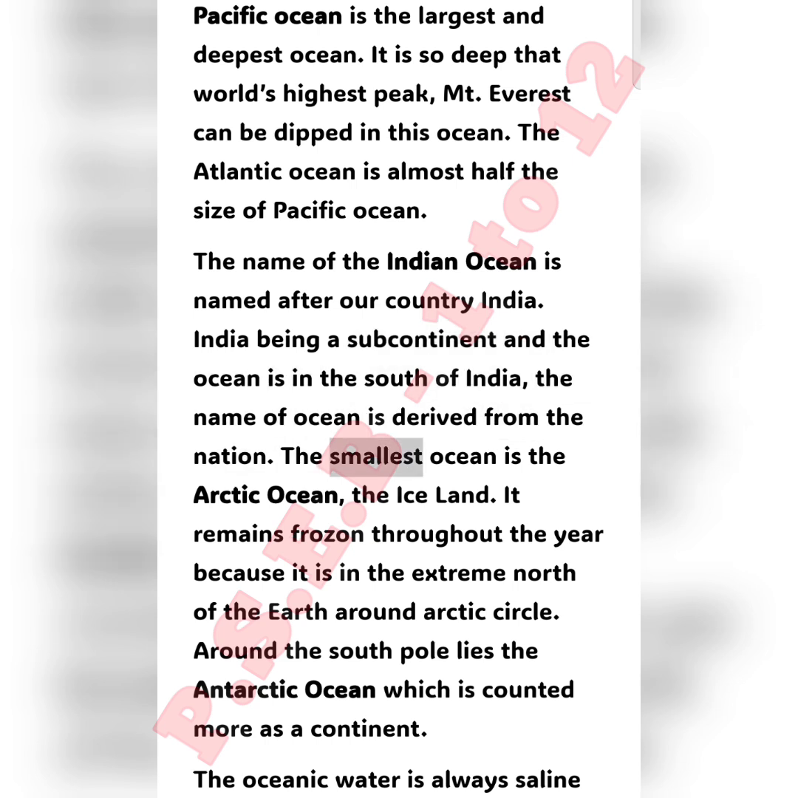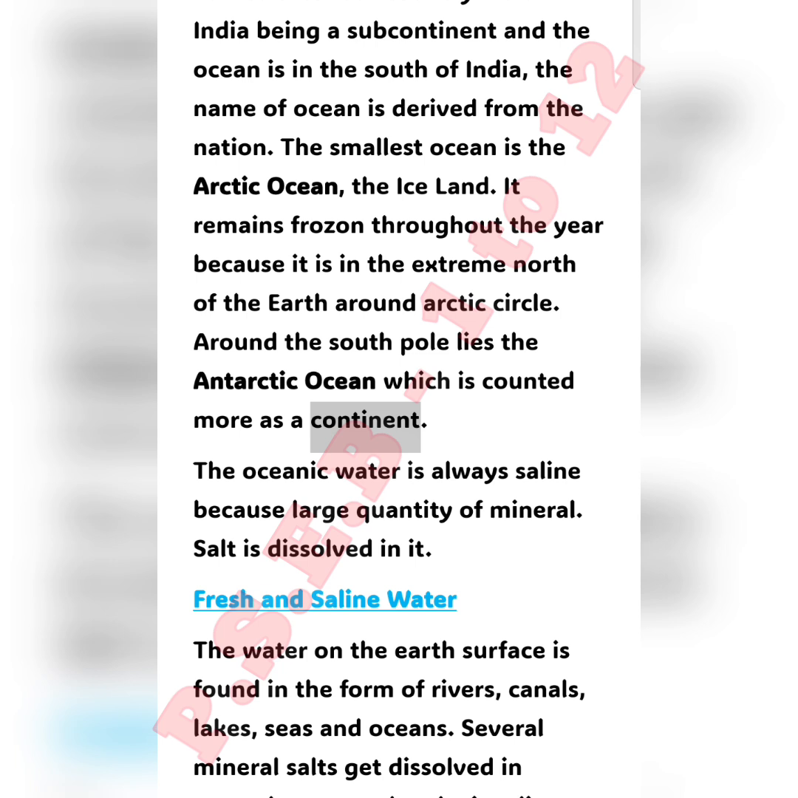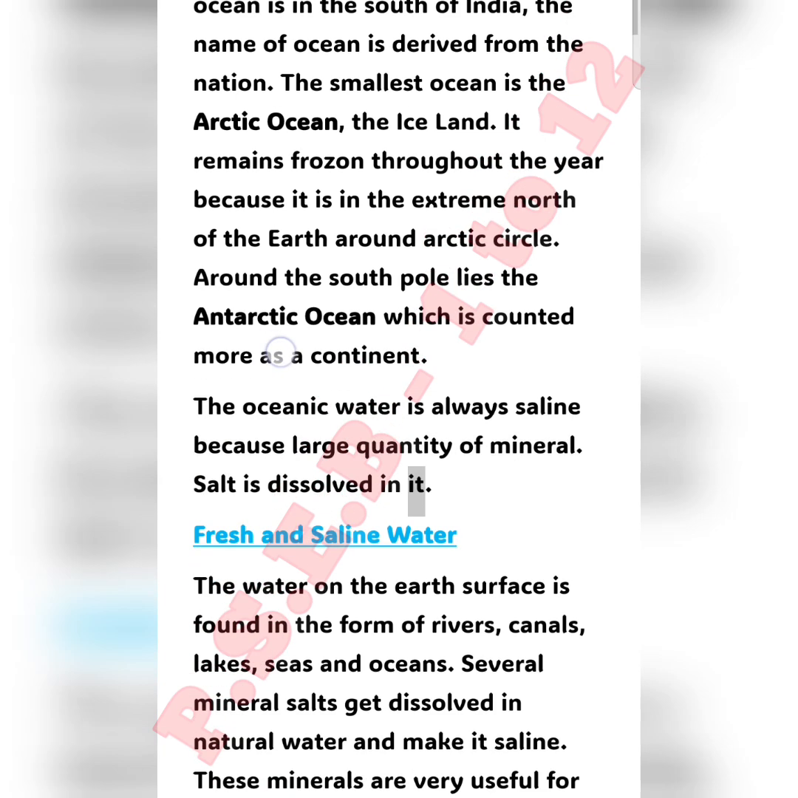The smallest ocean is the Arctic Ocean. It remains frozen throughout the year because it is in the extreme north of the Earth around the Arctic Circle. Around the South Pole lies the Antarctic Ocean, which is counted more as a continent. The oceanic water is always saline because a large quantity of mineral salt is dissolved in it.